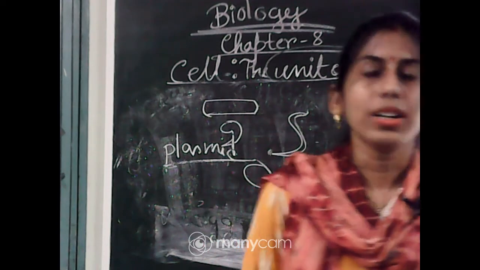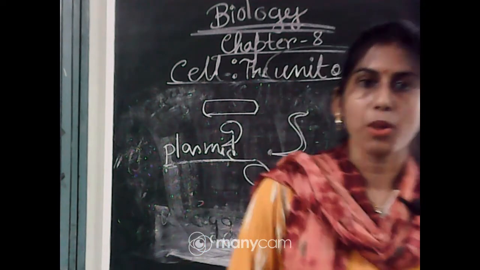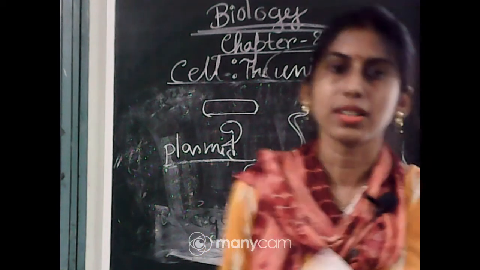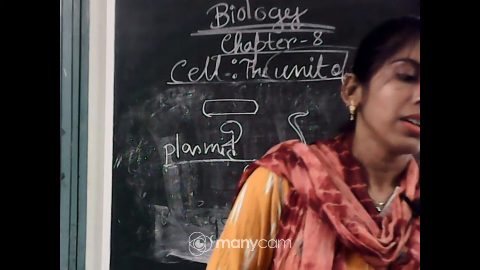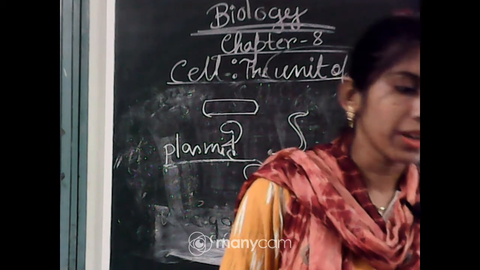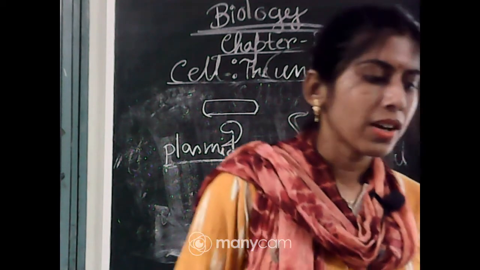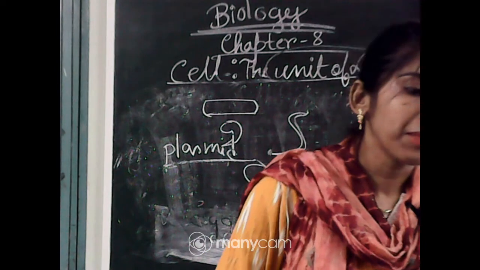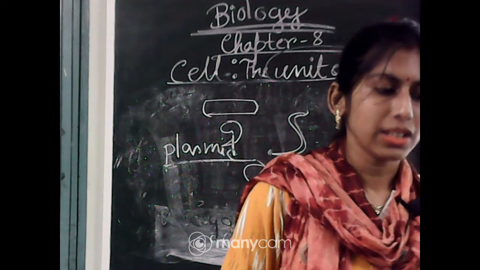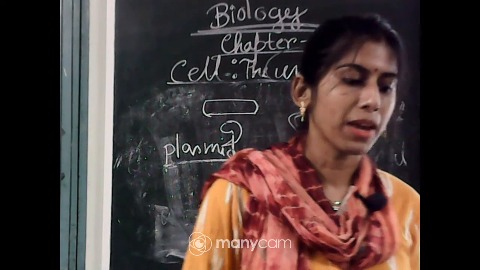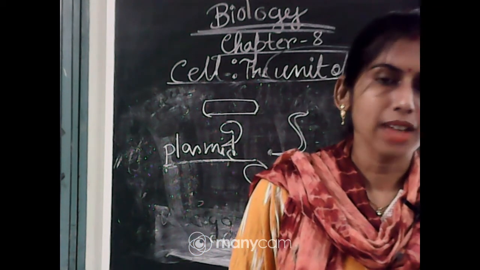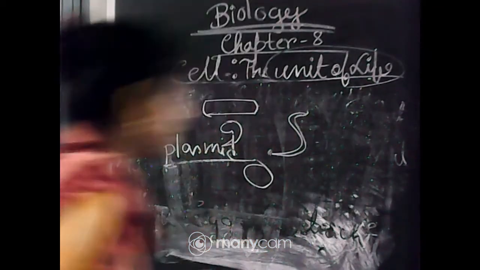In the plasmid they have some properties like an antibiotic resistant part may be present. In plasmid different types of antibiotic resistant property can be found. So, these are the main unique features of prokaryotes. In prokaryotes there is the cell envelope and it has some modification. So, I will talk about that.